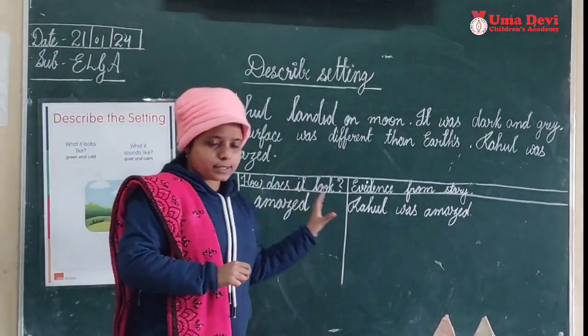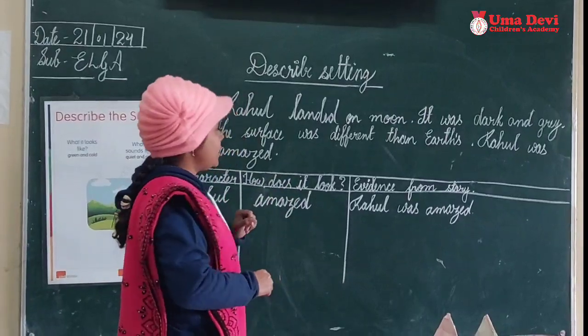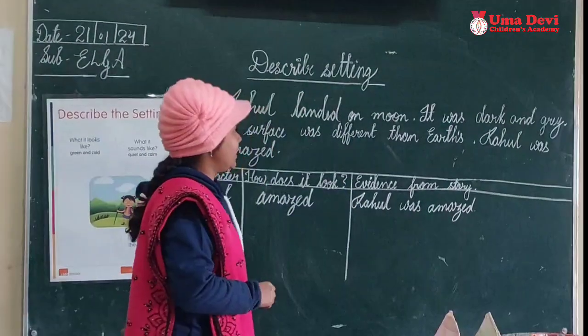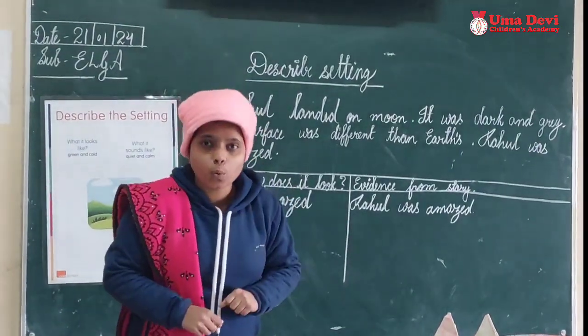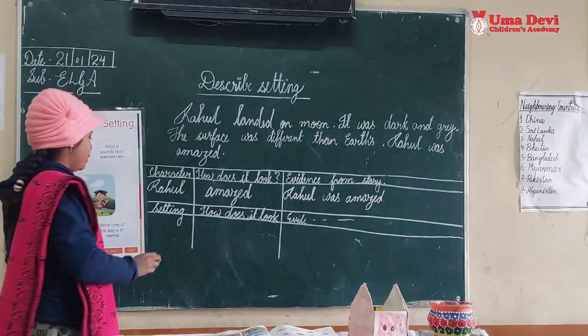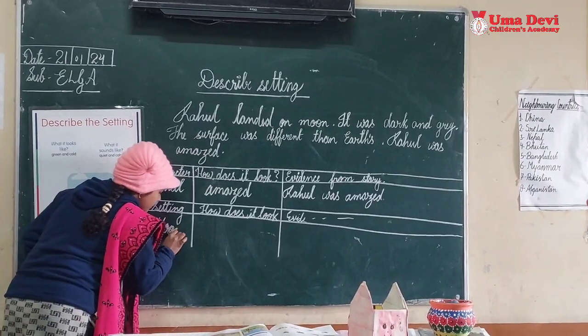Now we have described the character. Let's describe the setting also. But before describing, can you tell me what the setting in the story is? Yes, correct. The setting is the moon. The main setting is the moon. So we will write here, the setting is moon.